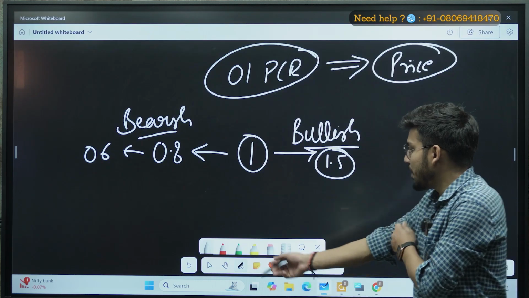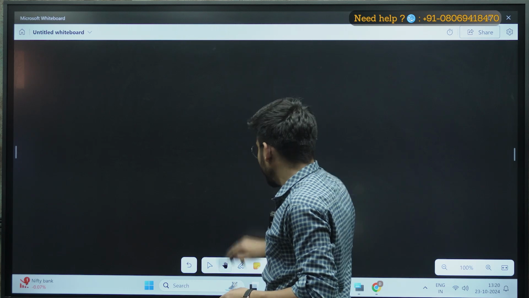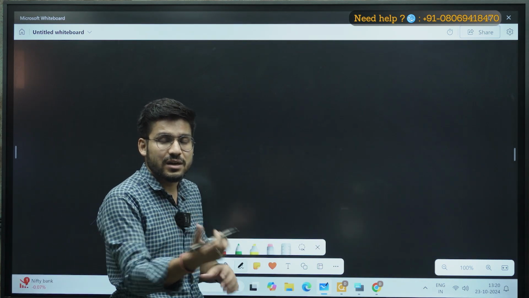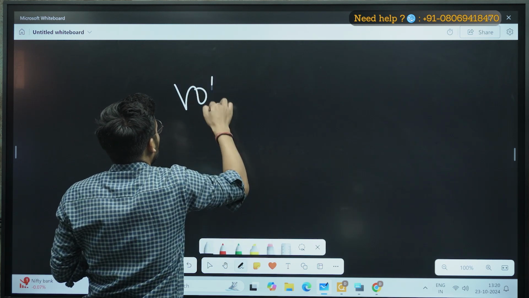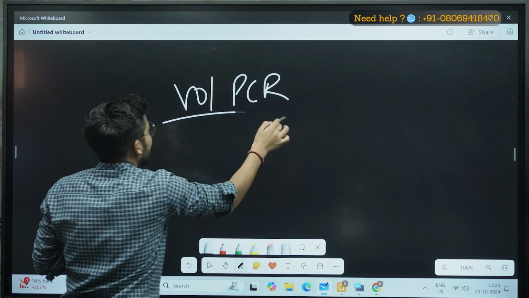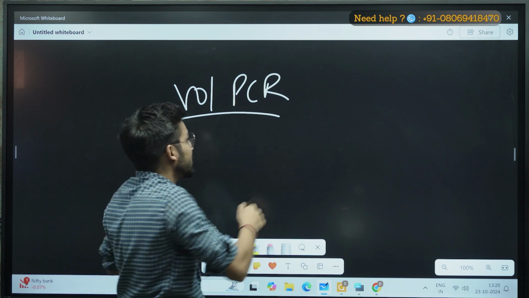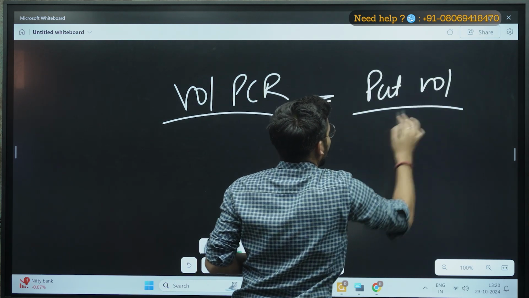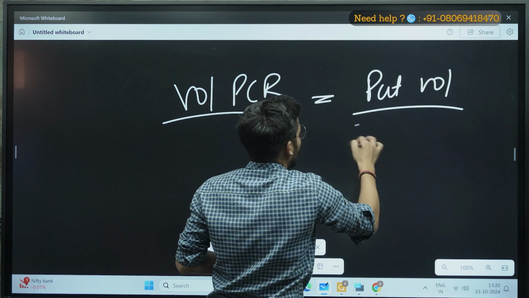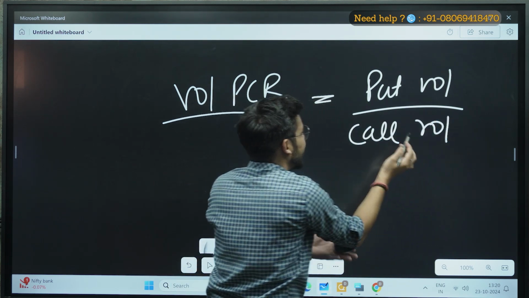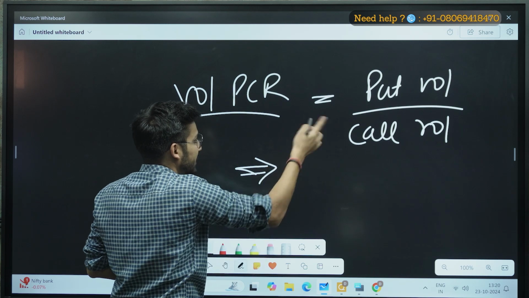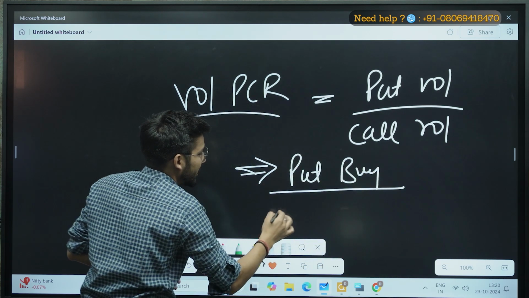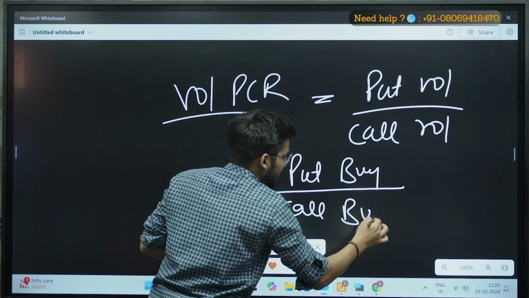So now when I'm talking about volume PCR, right? As we have interpreted the OI PCR in terms of sellers, similarly we will interpret the volume PCR in terms of buyers, right? So if I'm talking about vol PCR, it means the put volume, okay, and in the denominator we will take the call volume, right? We can just interpret the volume in terms of buyers, right? So it means put buyers, and in the denominator we have call buyers, right?